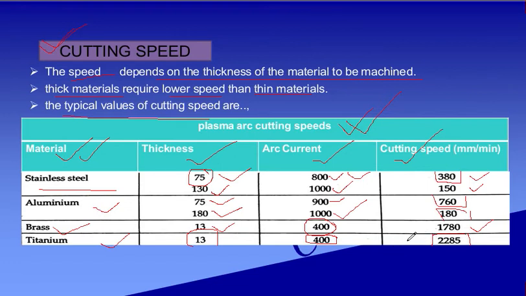So titanium can be machined very quickly. If the thickness is small, the current is 400 and you can see how it performs the machining. You have to remember which material has how much cutting speed.